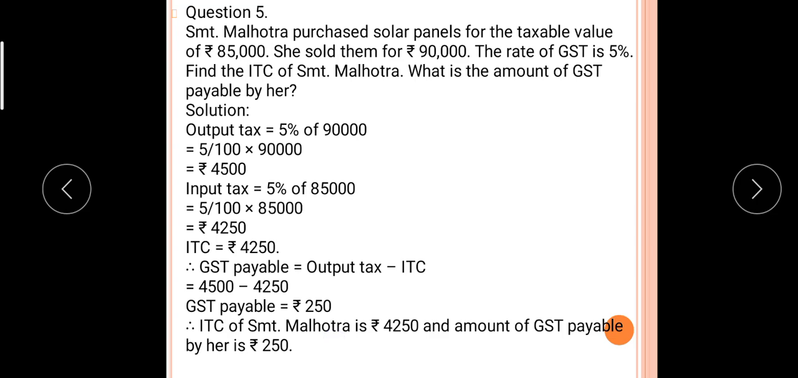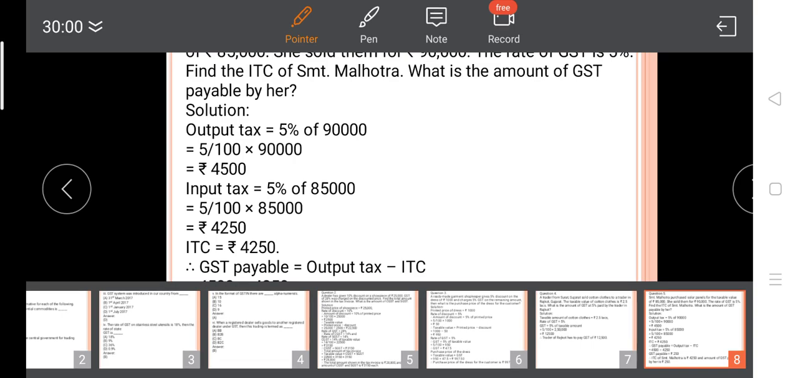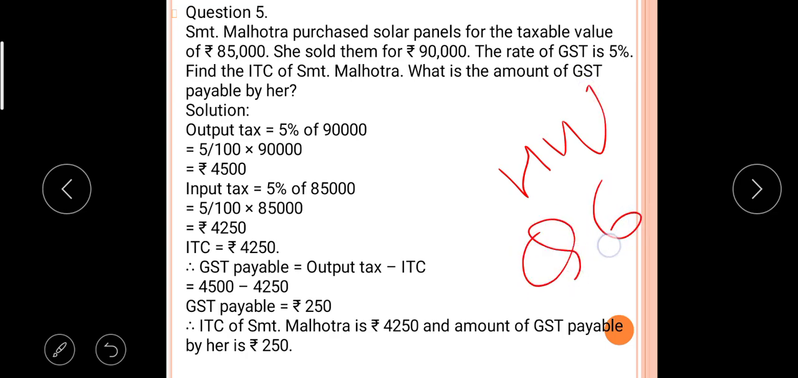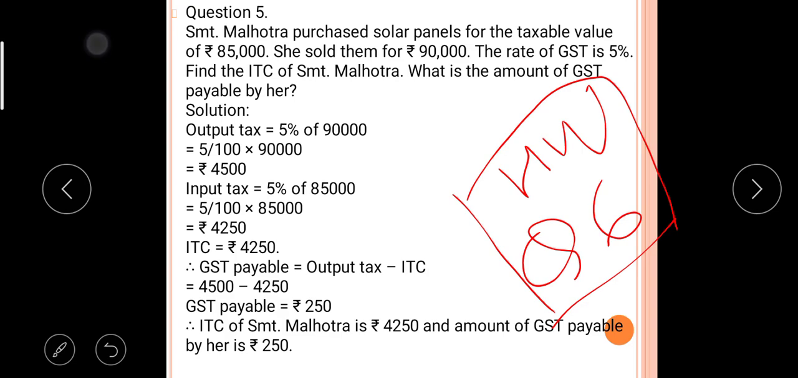Very simple. So students, note these 5 questions in your notebook. And what is your homework today? Try to solve question number 6. And if you have any doubt regarding these 5 questions, you can call me. Okay students.